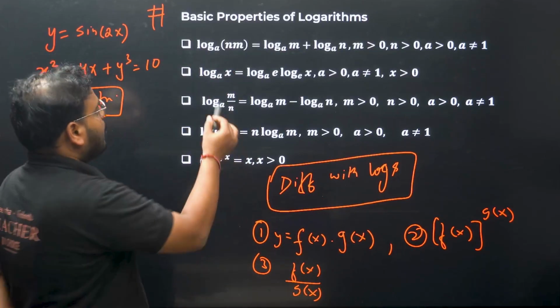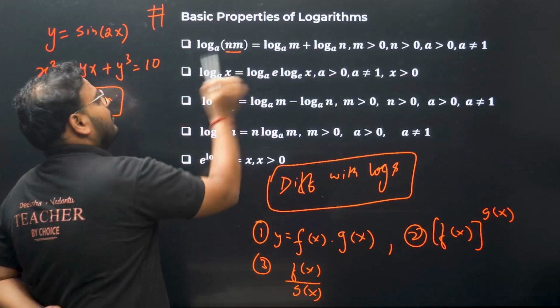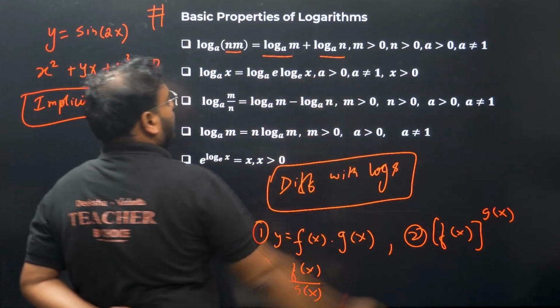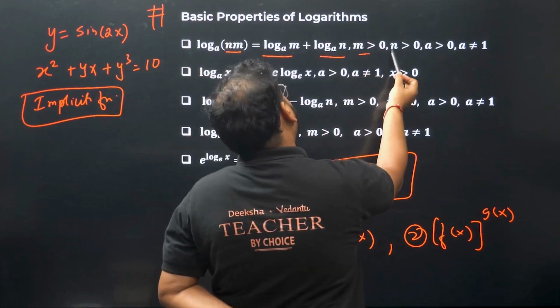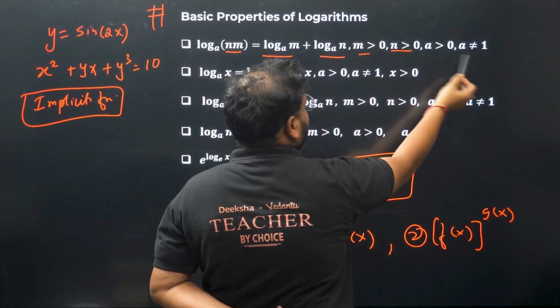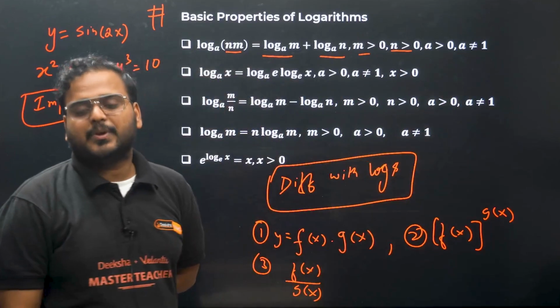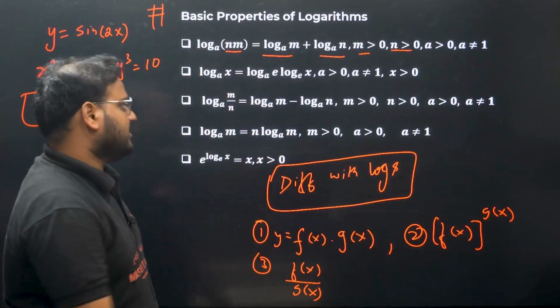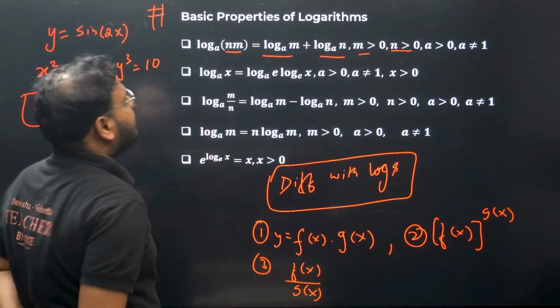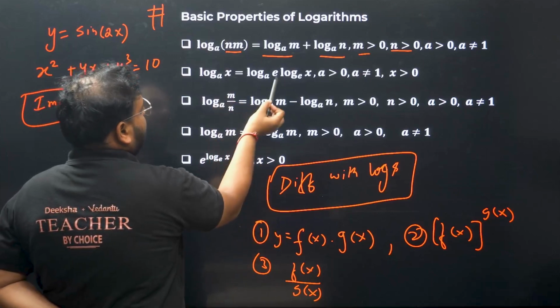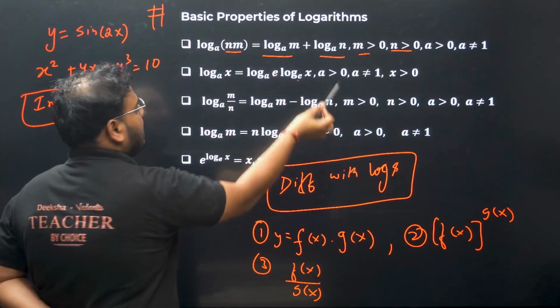So what are the properties? Whenever you have a product, you can separate it as log m plus log n. Again this is important: m has to be more than 0, n has to be positive. This is the definition of log, right? The base has to be positive and not equal to 1. This is the change of base: you have a and x over here, you can write e and e, you can keep going like this.